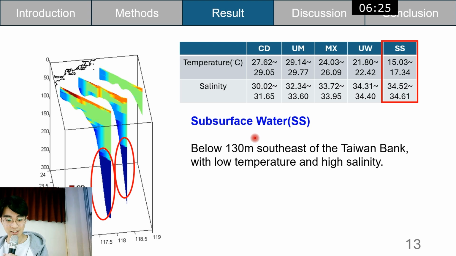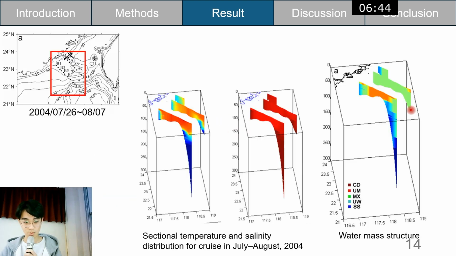The last is subsurface water. You can see this water mass is typically below 130 meters southeast of the Taiwan Bank, and it has low temperature and high salinity.